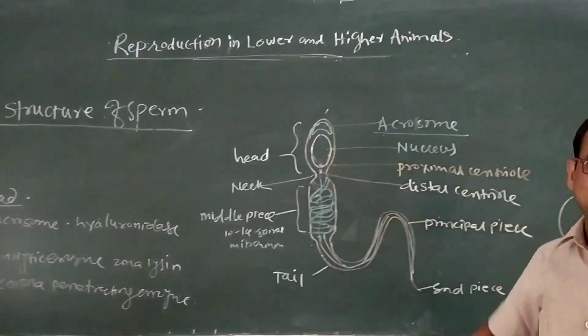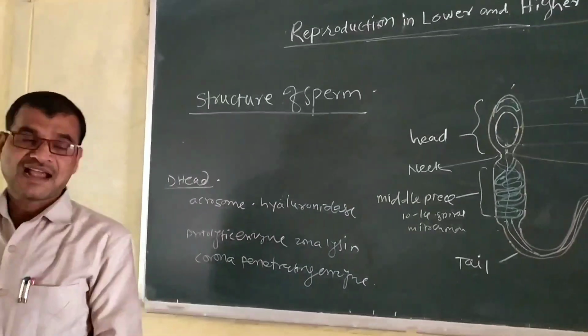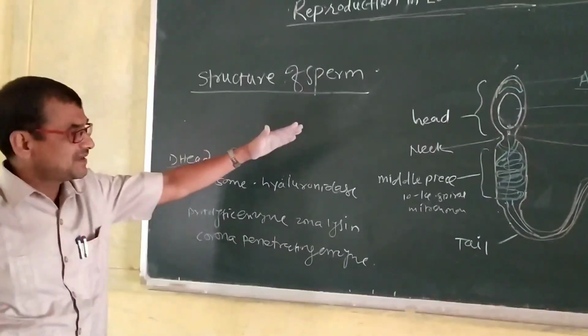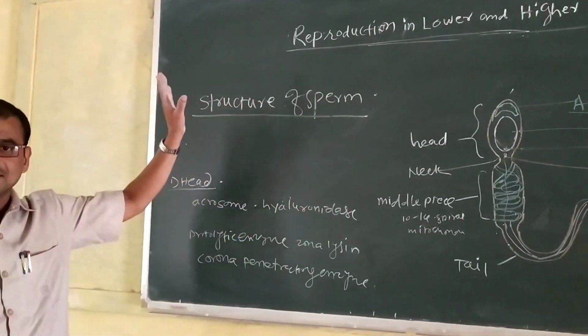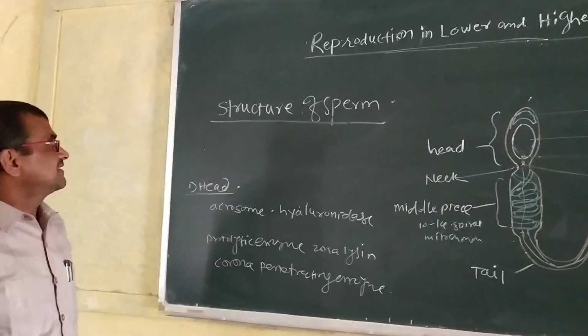It is a male gamete, a microscopic, motile gamete, and it consists of the head, middle piece, and tail. These three parts are present in the male gamete, that is the sperm.